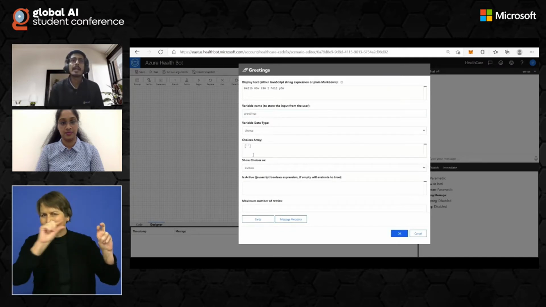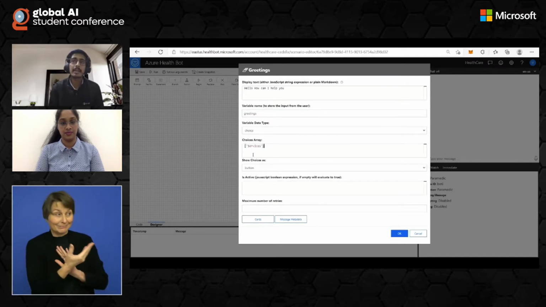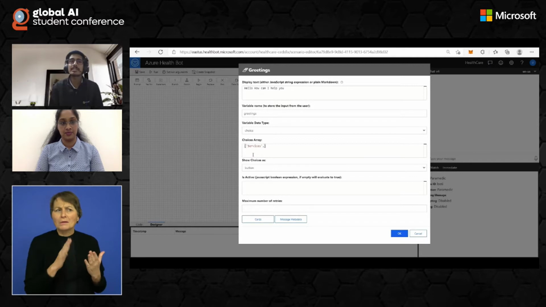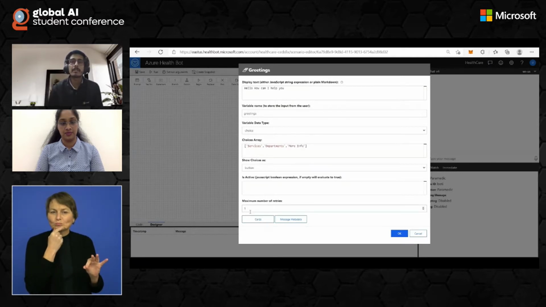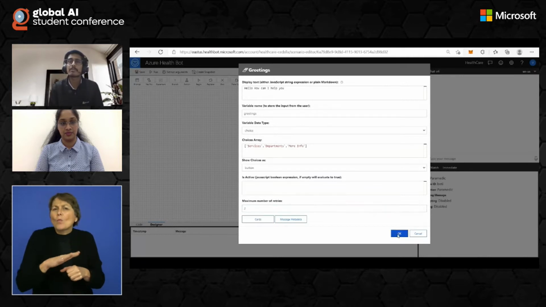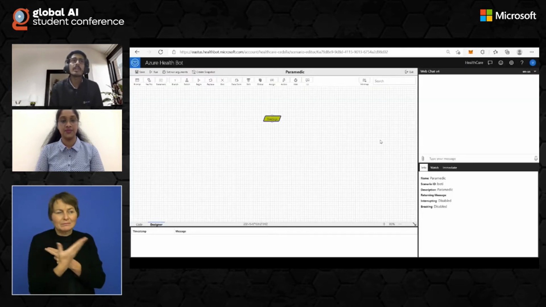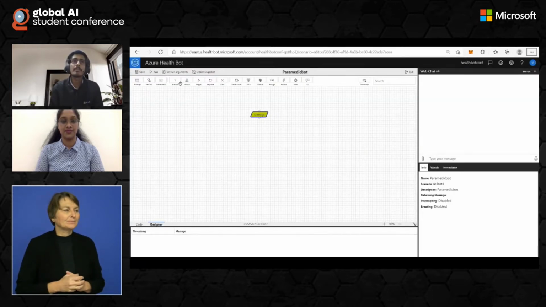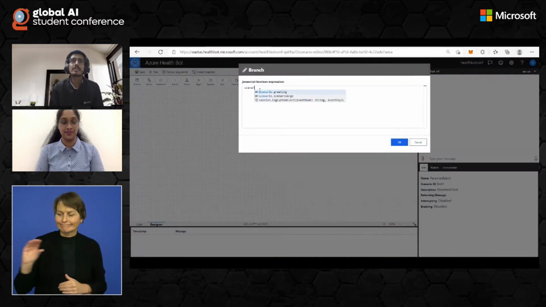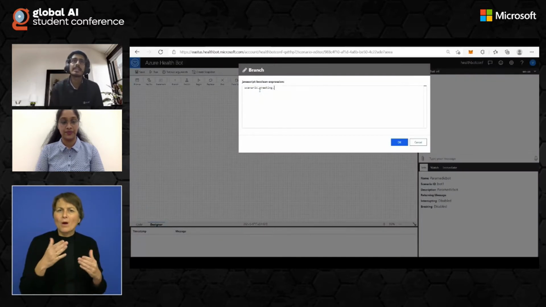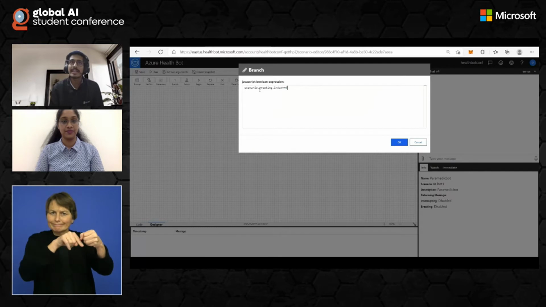variable name, and the variable data type here will be a choice. And in this, I'll just give, let's say, three departments here: services, departments, and more info. And maximum number of retries will be 2. Now, once that is done, the next block I'll be dragging here is a branch. Branch basically splits it. So this is the way we call it: scenario.greeting.index.